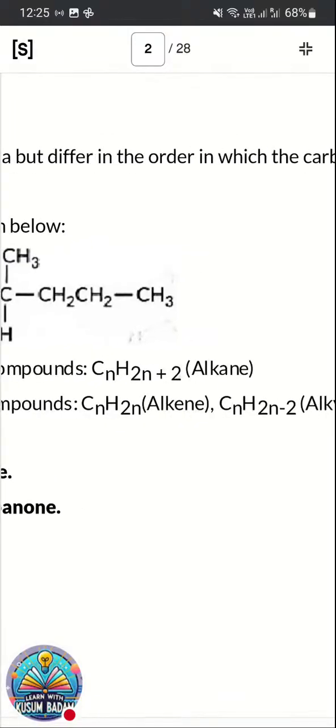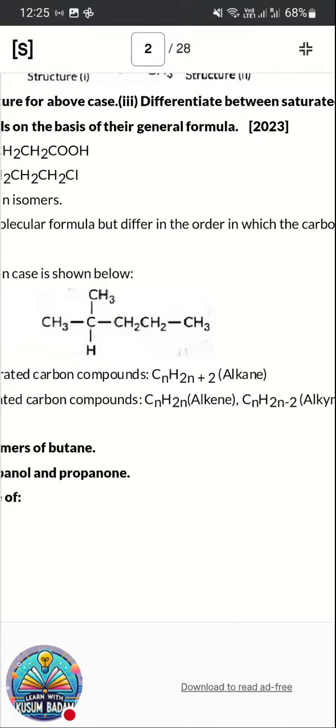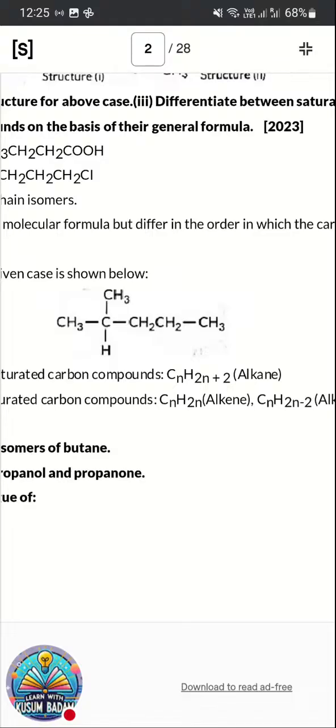We need to differentiate saturated and unsaturated hydrocarbons. One more differentiation is there. Saturated hydrocarbons give a clean blue flame, whereas unsaturated hydrocarbons give a sooty flame. And one more chemical test is there, the bromine water test. Saturated hydrocarbons do not decolorize bromine water, whereas unsaturated compounds decolorize bromine water. Now moving to the next question.